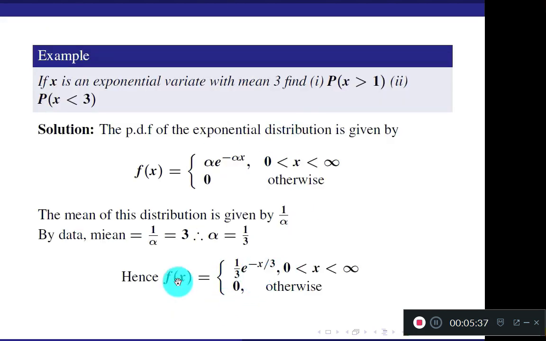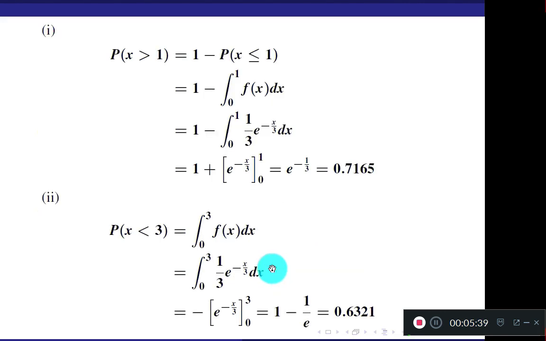We have written here f of x value. Substitute that value here. Integrate. Integration is also very easy. Why? Because it is in the form e to the power ax, e to the power a into x. What is your a here? Minus 1 by 3. The integral of e to the power ax is e to the power ax divided by a.